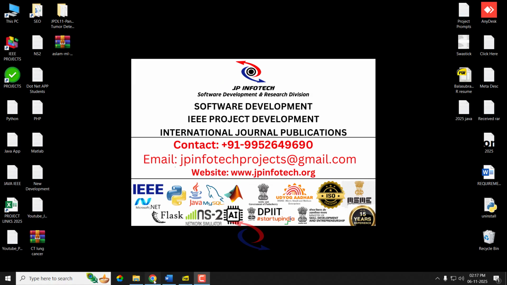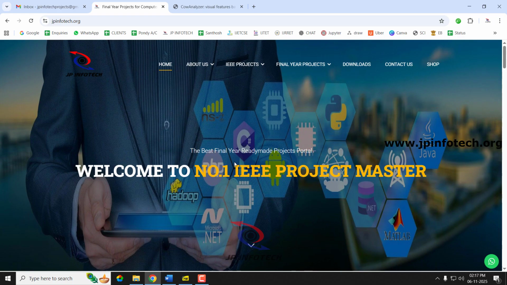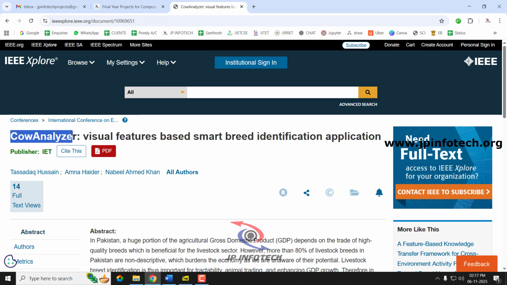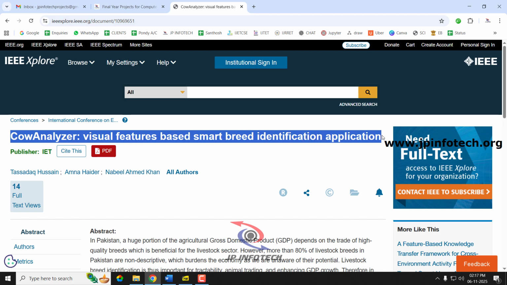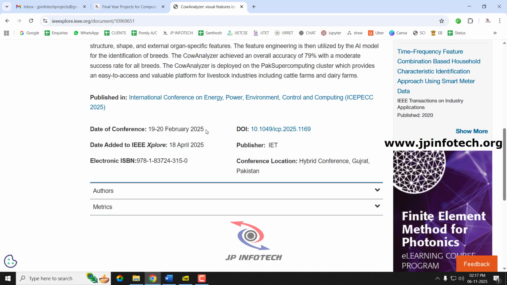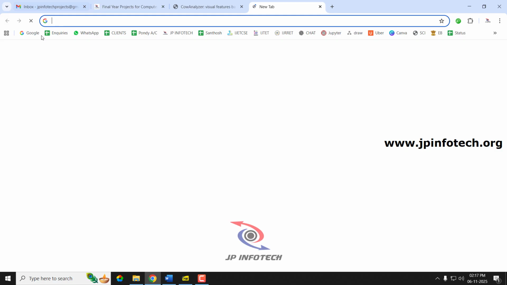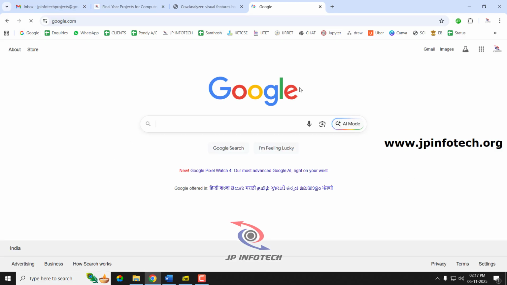Hi, in this video we are going to see about a Python IEEE project which is entitled AI powered cattle breed recognition using deep learning, which is an enhancement of the IEEE base paper titled Cow Analyzer: Visual Features Based Smart Breed Identification Application, which is an IEEE 2025 conference paper. And this project is also listed in the Smart India Hackathon 2025.